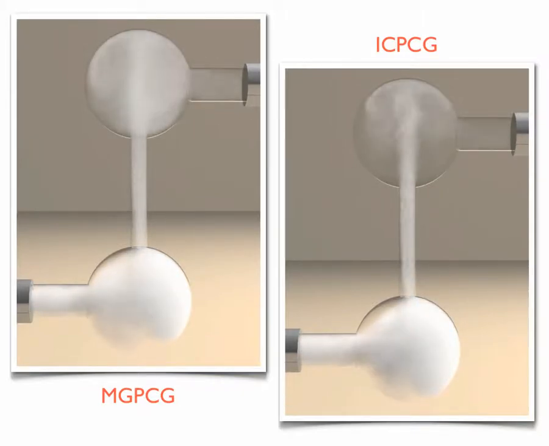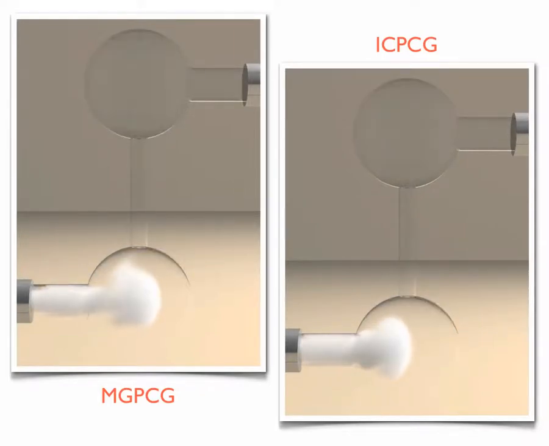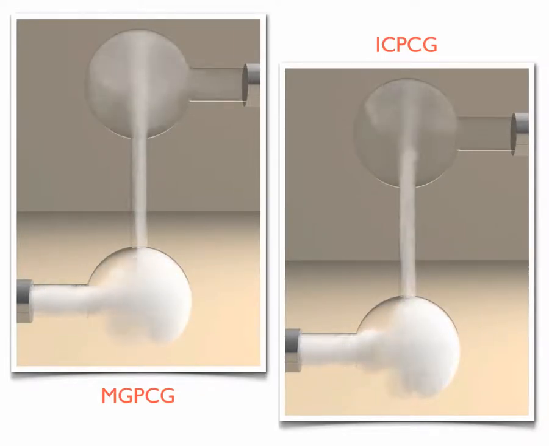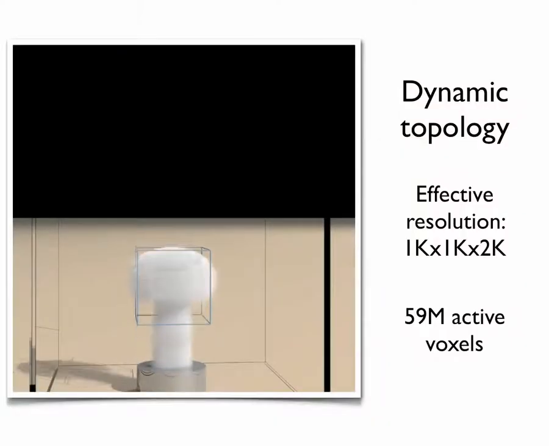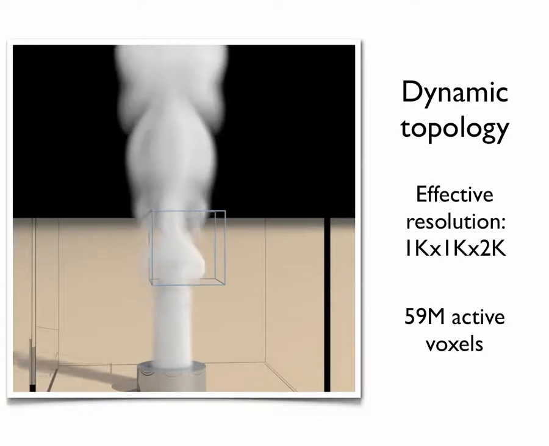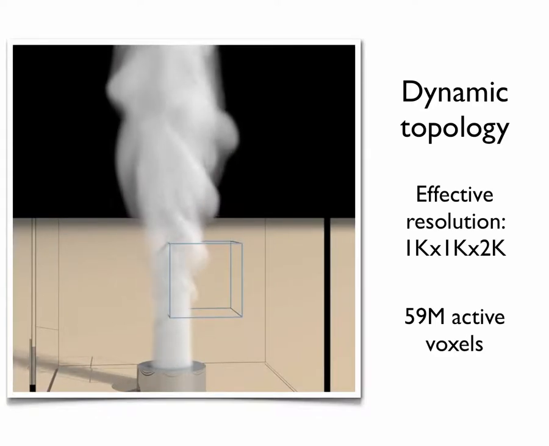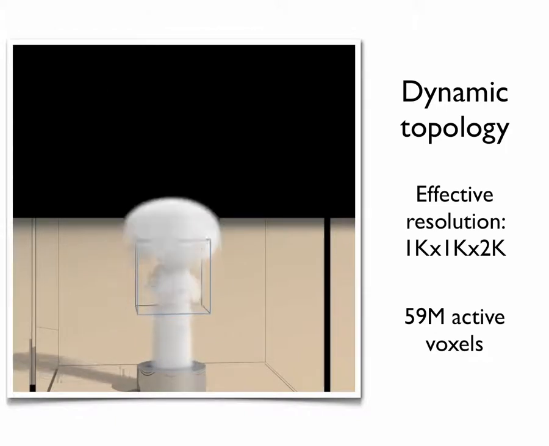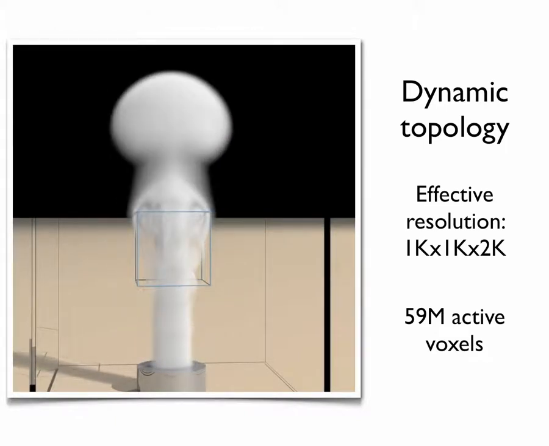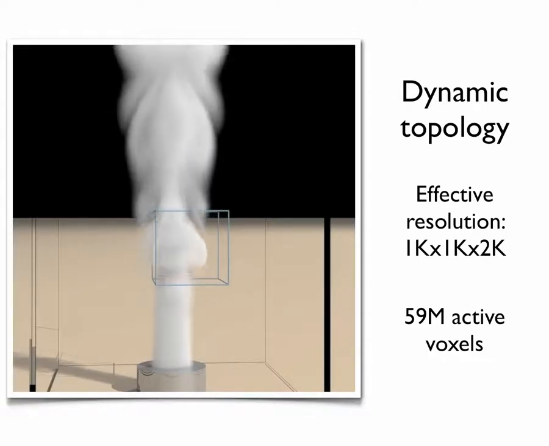We observe that when ICPCG is used as the solver, the outflow from the entire ensemble as well as the flow through the narrow neck between the two vessels does not match what incompressibility dictates. In this example, we show smoke flow in a dynamically changing topology. The box outlines a region that is 4 times as refined as its surroundings. As expected, we see a decay in visual detail between the two regions, but our interpolation scheme makes level transitions practically devoid of any visual artifacts.